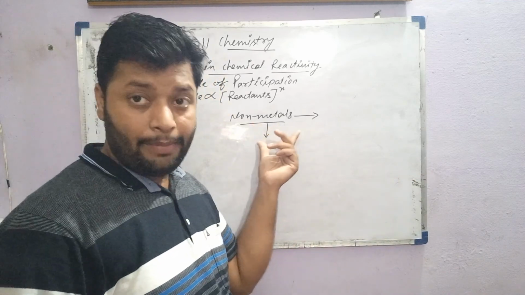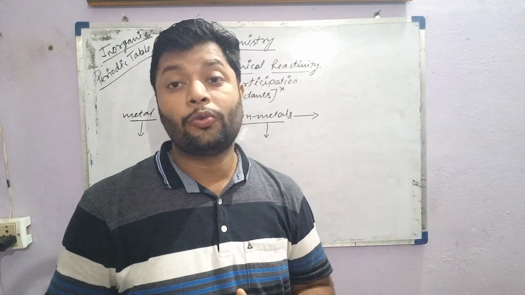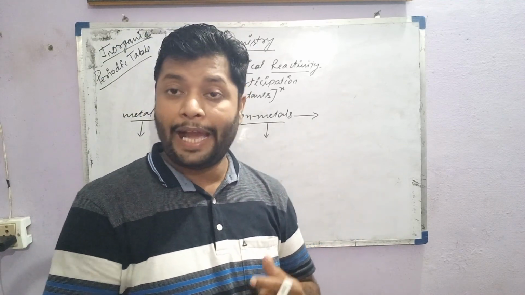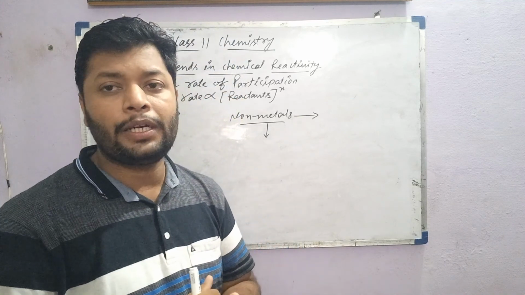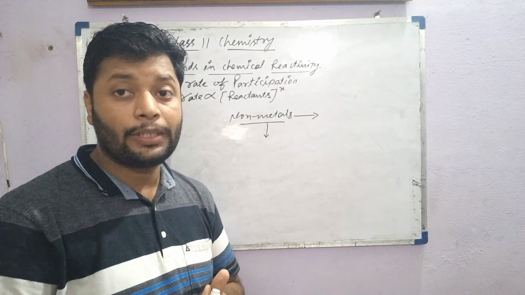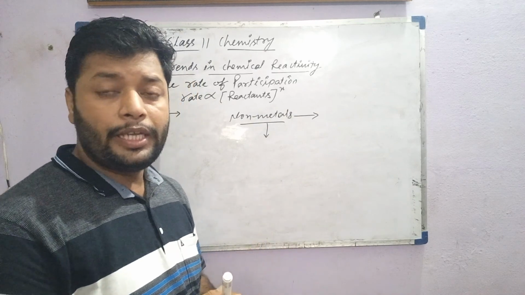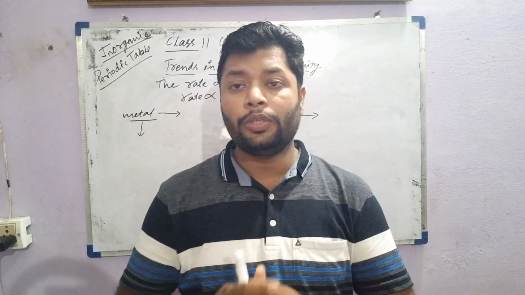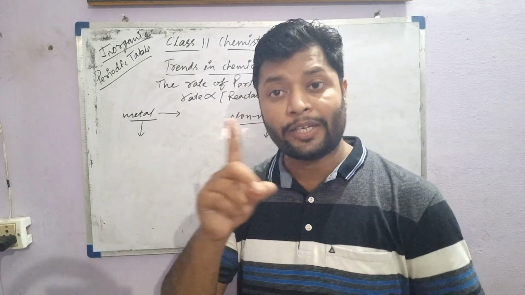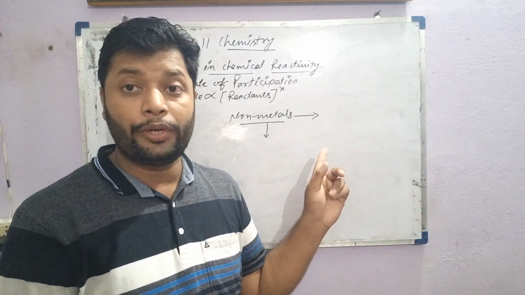The boron family and carbon family have a great tendency to form covalent bonds. Even aluminium is a metal but forms a covalent bond because of the low reactivity reason. So these are some of the points. If we are asked for the most reactive, cesium is the most reactive metal. Francium is radioactive and also reactive. Out of nonmetals, fluorine is very reactive. You can say most reactive, fluorine.